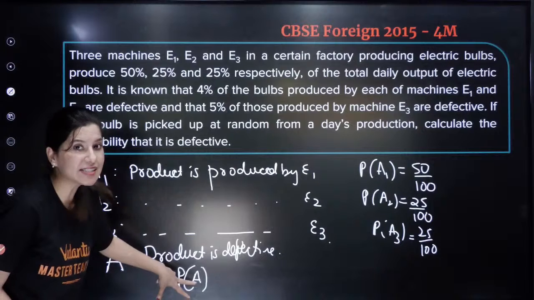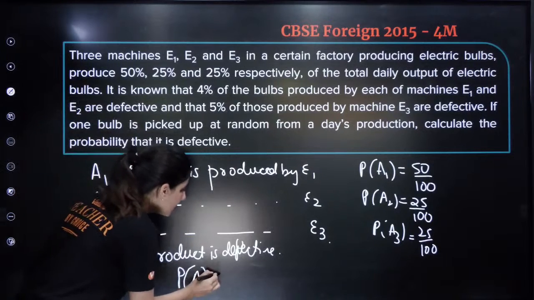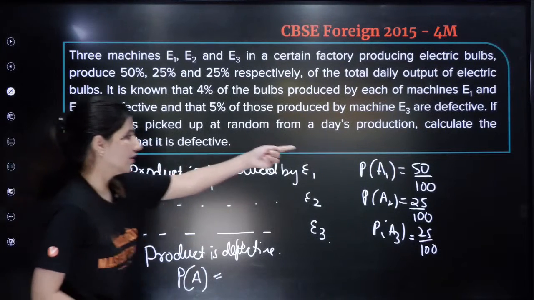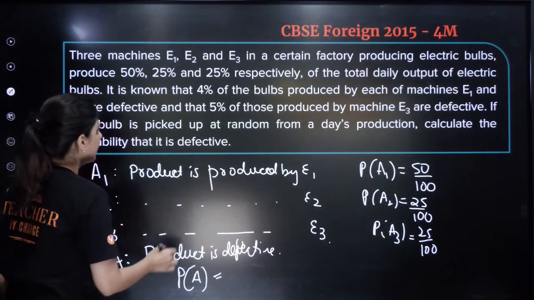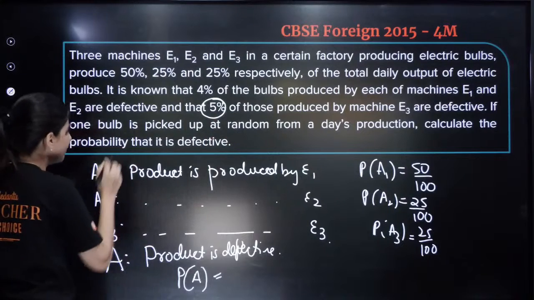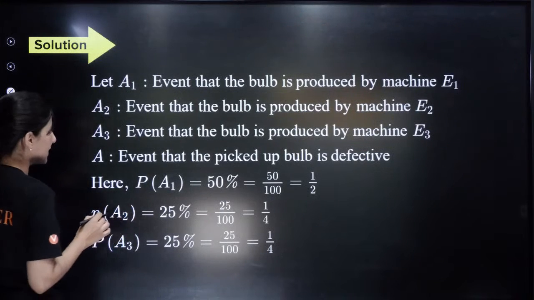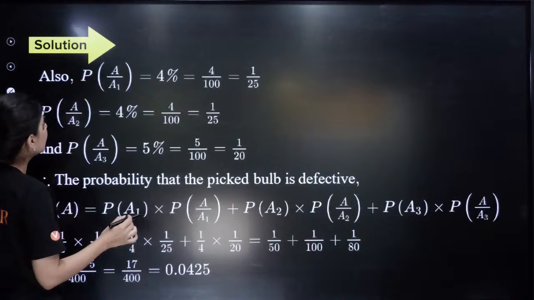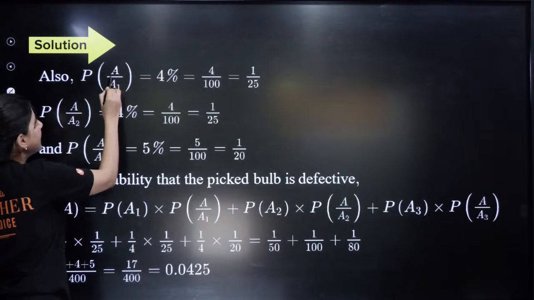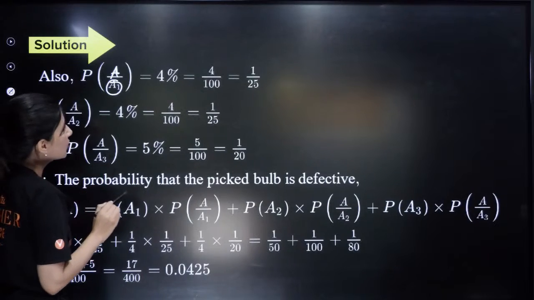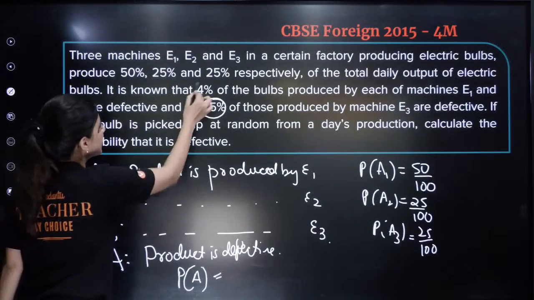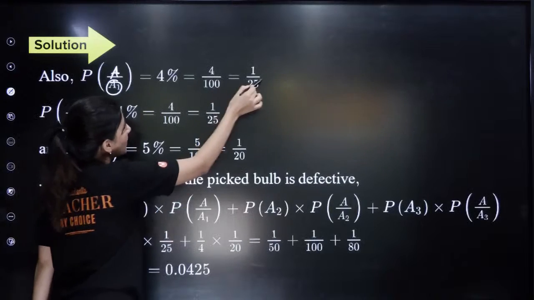The product is defective if it is coming from machine number 1, 50 by 100, and it is defective. So what is the 4%? It is the probability that it is defective given that it is coming from machine E1. So that is actually not 5 but 4%, yes. So this is your 4%.